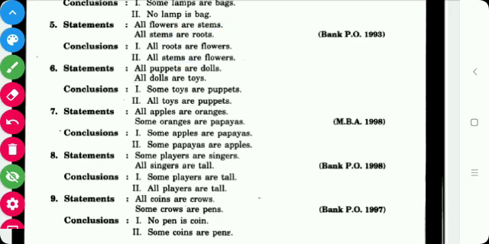Next is sixth: all puppets are dolls, all dolls are toys. The conclusions are: some toys are puppets, all toys are puppets. Here conclusion 2, being an A type proposition, distributes the term toys, which is not distributed in any of the premises, so we cannot follow conclusion 2. So only one conclusion will be followed.